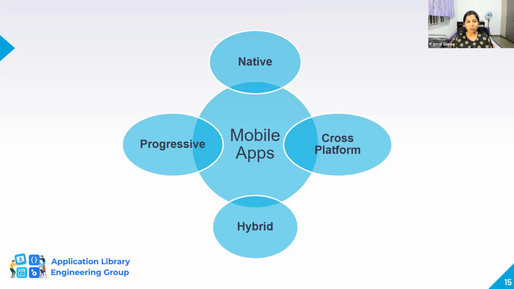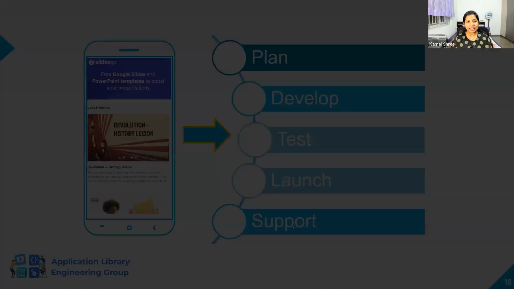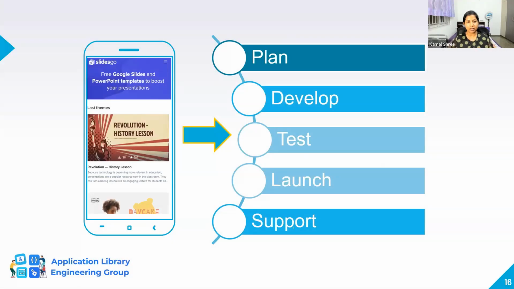So we have mobile apps functioning in various forms. You are the one who has to choose which one. If you want to know more about it, we have a session recorded. But before that, irrespective of whether it's cross-platform, hybrid, or native, a mobile app always has these 4 to 5 stages of design. Maybe you can mix up or jumble up one or two of them, but to build an application, you always need a step-by-step process.